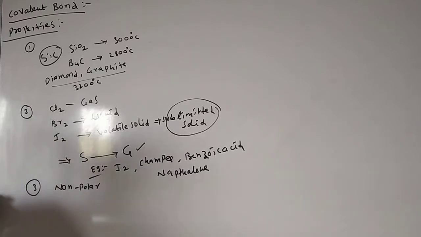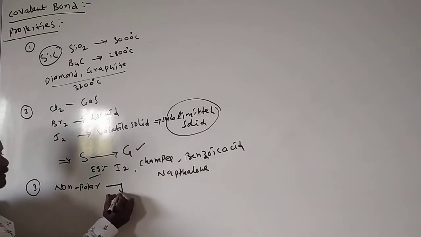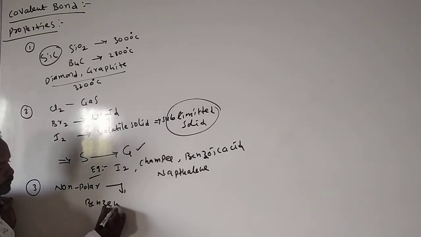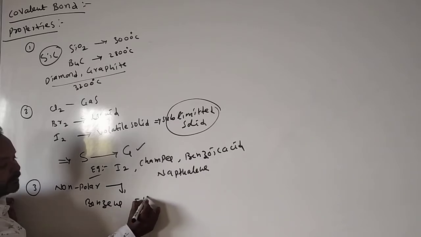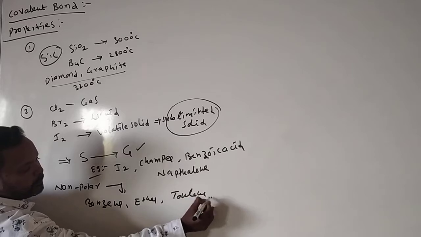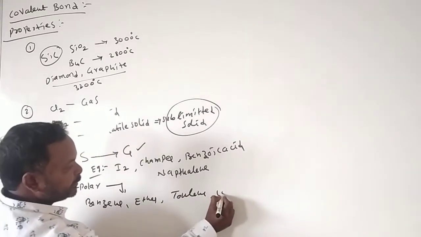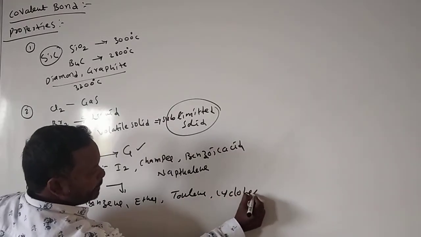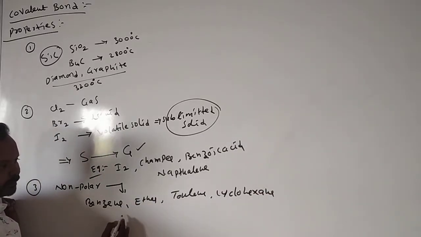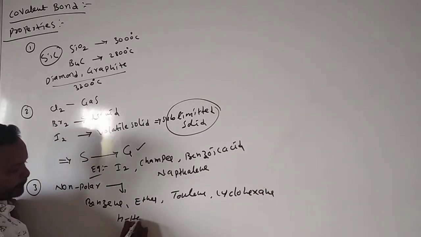These are completely soluble in non-polar solvents like benzene, ether, toluene, cyclohexane, n-hexane.